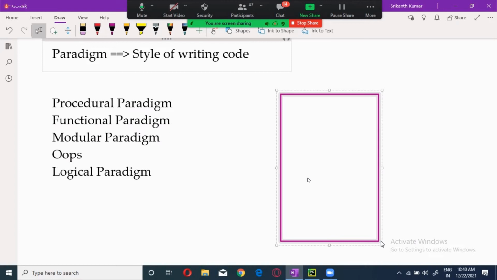Adding a new line to the existing code, or adding a new feature to an existing feature, is called enhancement. In programming terminology, they call it enhancement, which is nothing but giving some extra features to the code.